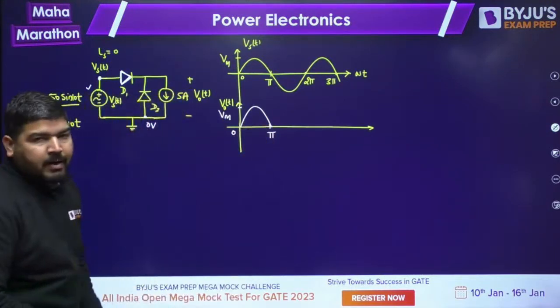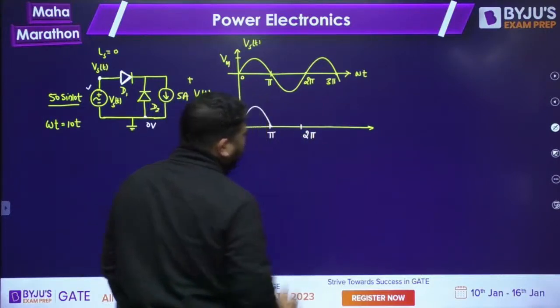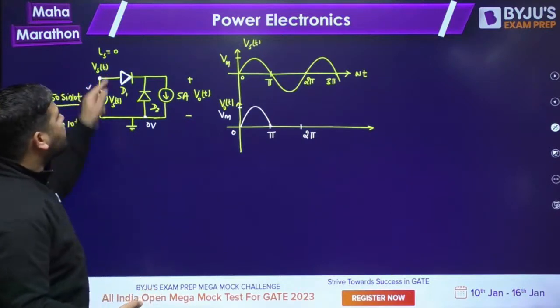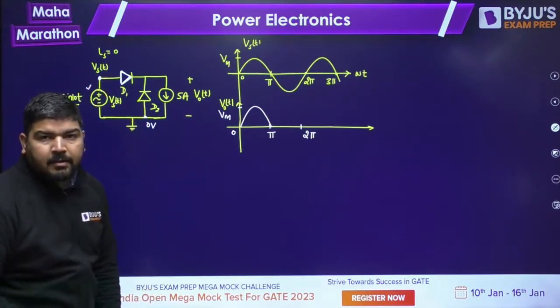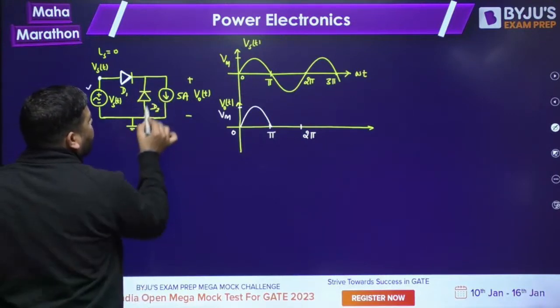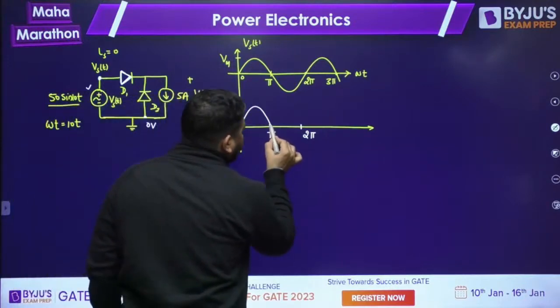Now what will happen from pi to 2 pi? From pi to 2 pi, this voltage is negative and this is 0. Which one is higher? 0 is higher. It means now this diode will conduct. So the current will freewheel here and the output voltage will become 0.